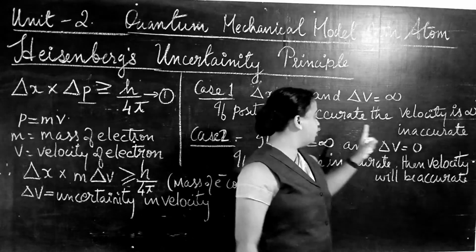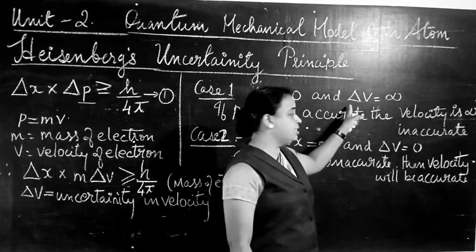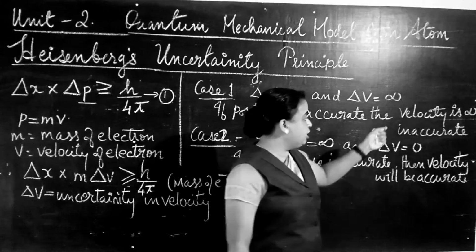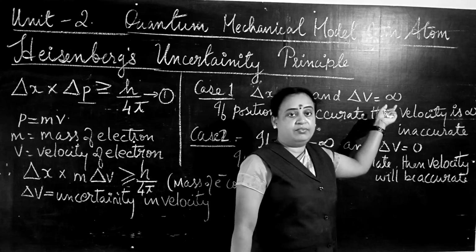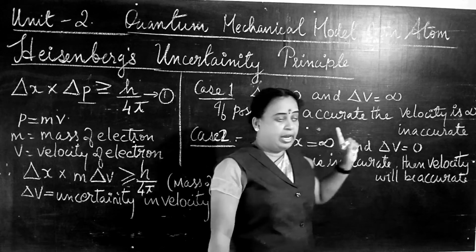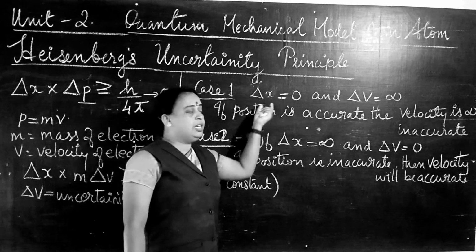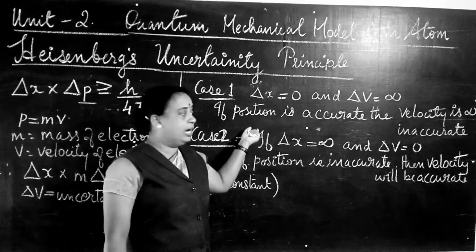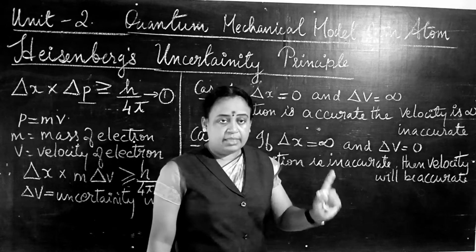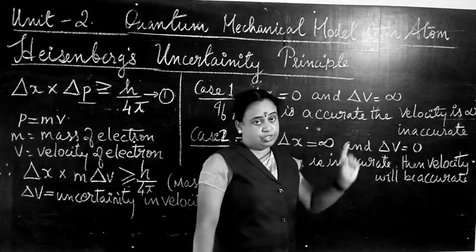It is infinity, so here the velocity will be inaccurate. Why is it inaccurate? Because the value is infinity. That means it is very much inaccurate. Very much uncertainty is seen in the case of velocity. So from the first case it is very clear that when the position of the electron is accurate, the velocity of that electron will not be accurate. There is infinite uncertainty in the velocity of the electron.